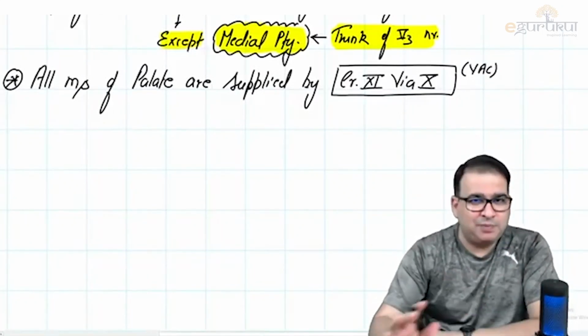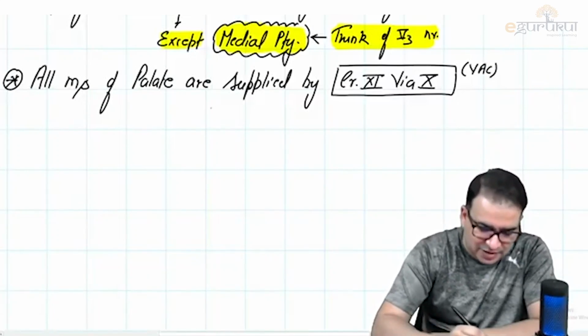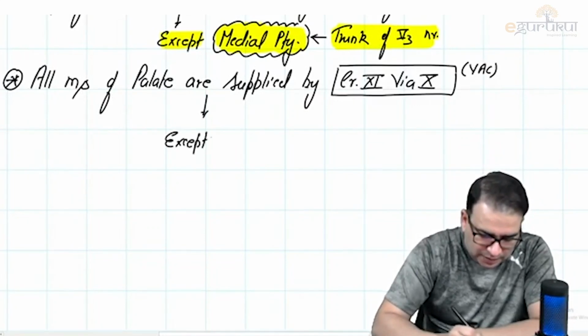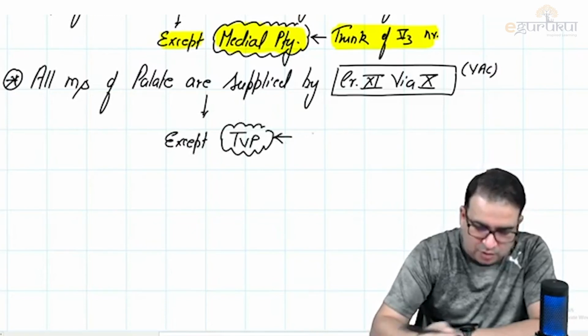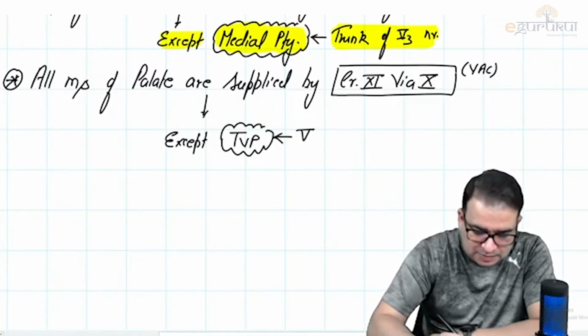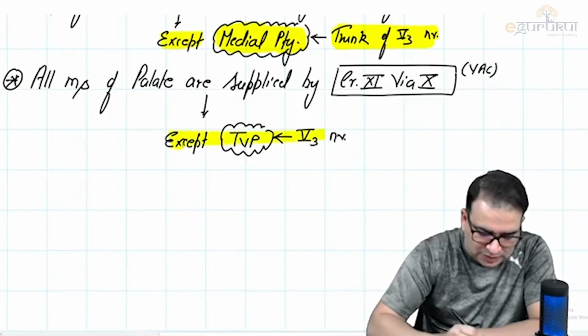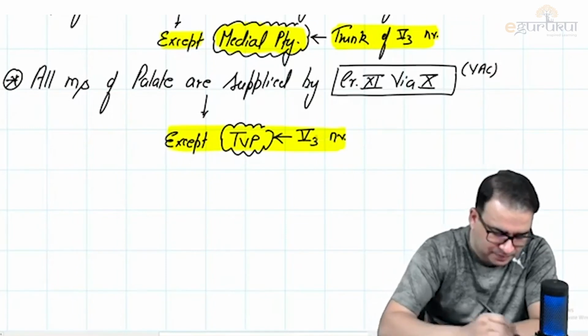So yes, all muscles of palate are supplied by the cranial accessory via vagus, or vago accessory complex, except which one? Except tensor veli palatini, which is supplied by the same trunk of the mandibular nerve. Both the tensor muscles are supplied by the mandibular nerve, right?